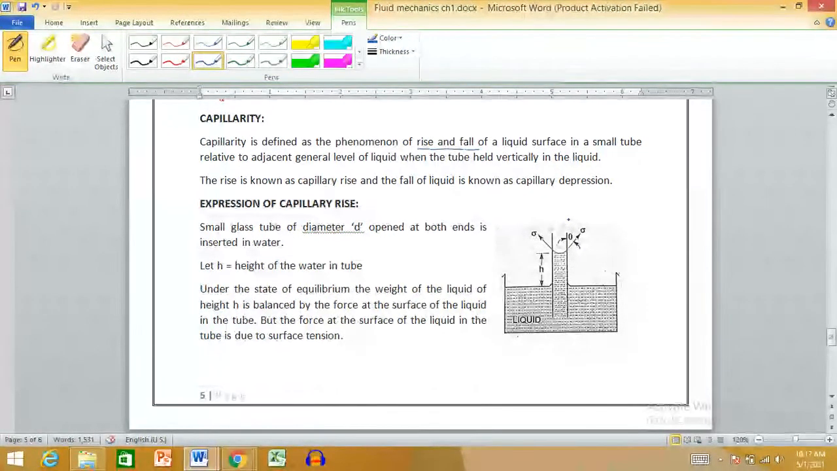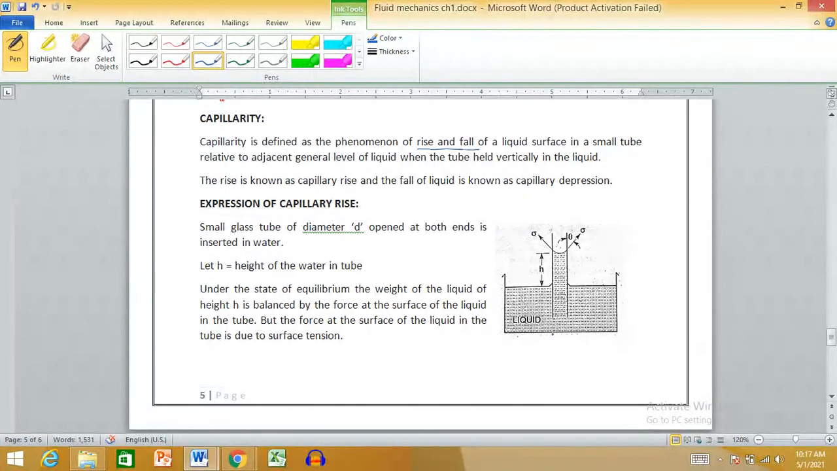So let us discuss how these things are happening. We'll discuss it step by step. First, we'll discuss capillary rise, because we know that capillary rise happens in water. For the expression of capillary rise, consider a small glass tube of diameter d, open at both ends, inserted into the water.